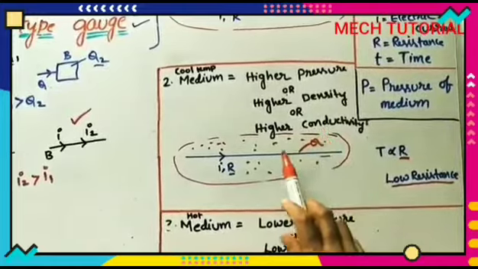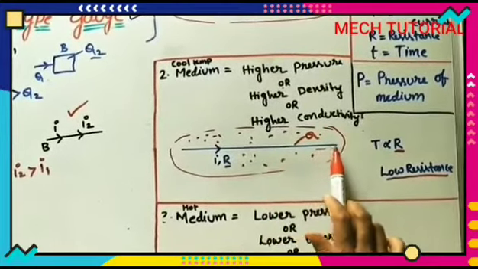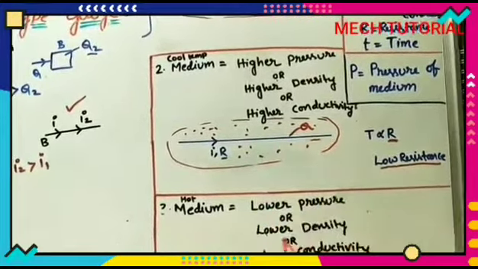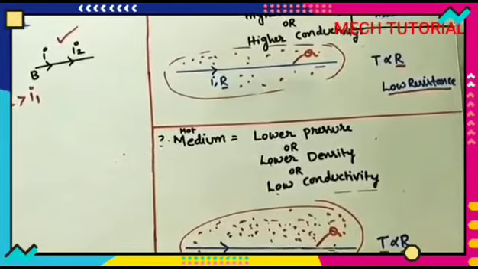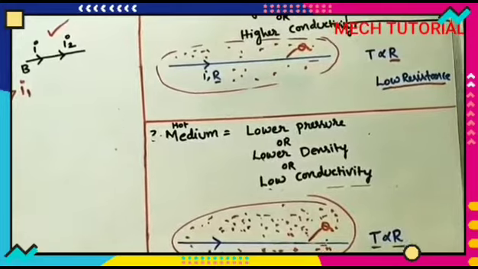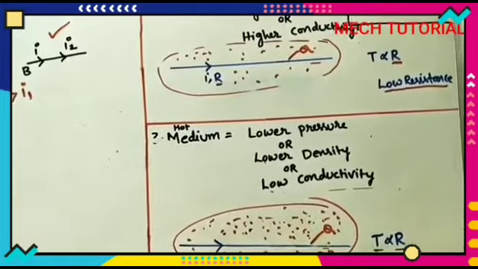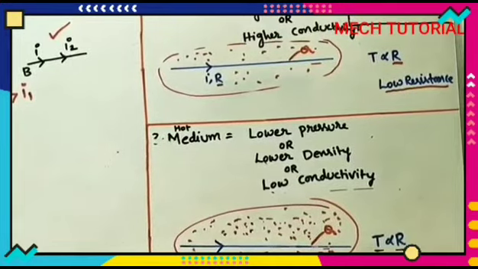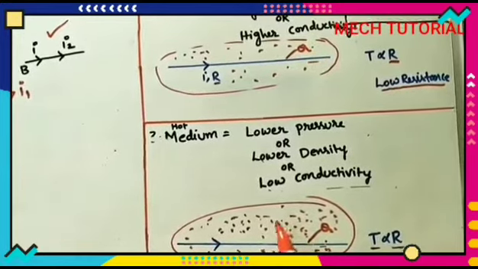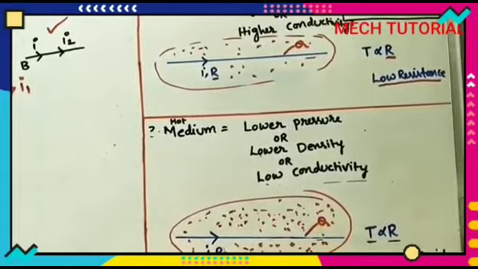So the conductivity is changing the temperature or resistance of the cable. This is the working principle: a change in the conductivity of the medium will change the resistance of the cable, and that change in resistance will give the pressure of the medium.